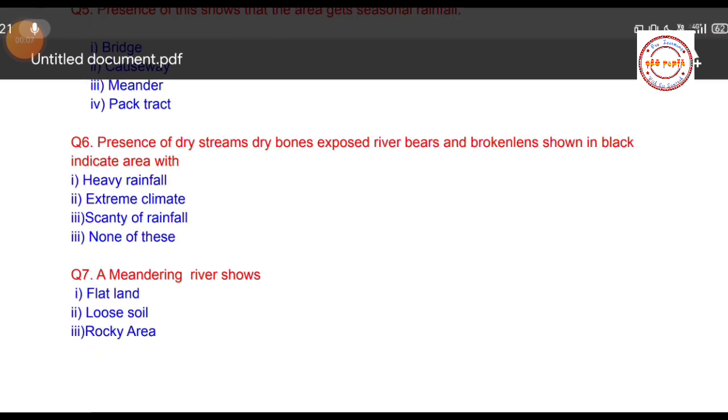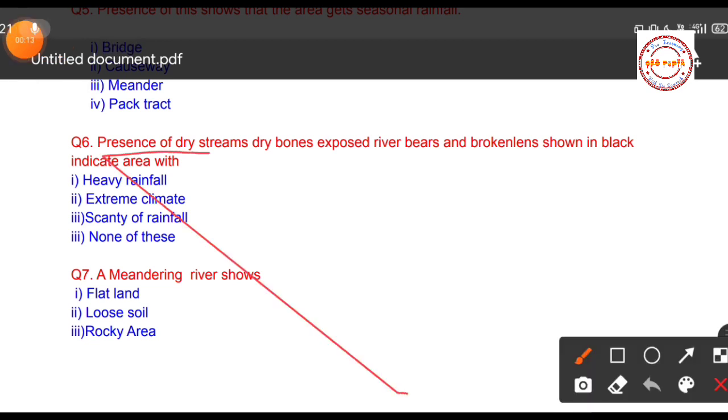Now students, let us move to question number 6. Presence of dry streams, exposed river beds, and broken lands shown in black indicates area with what?